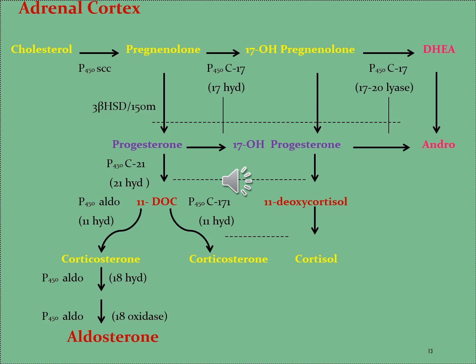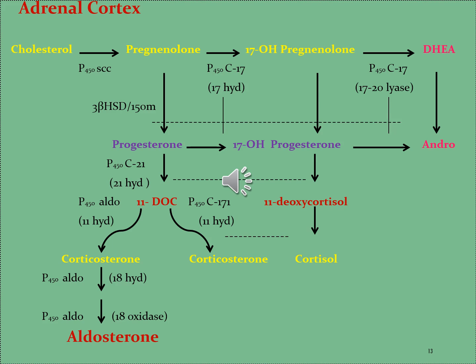This synthesis takes place in the adrenal cortex, as you know. Specifically, 21-hydroxylase converts progesterone and 17-alpha hydroxyprogesterone into 11-deoxycorticosterone and 11-deoxycortisol respectively.